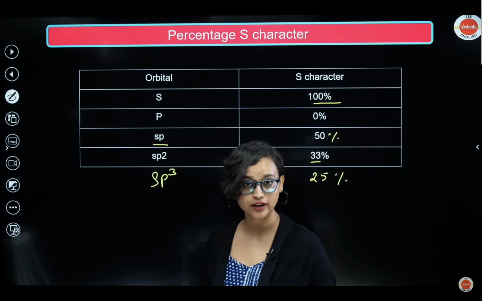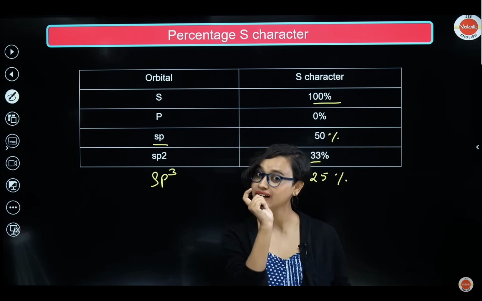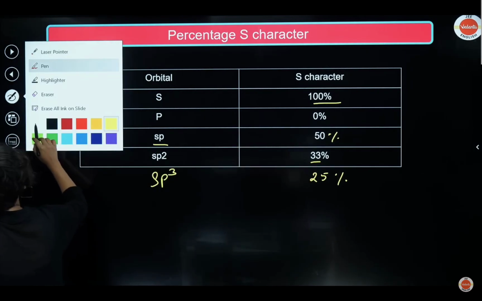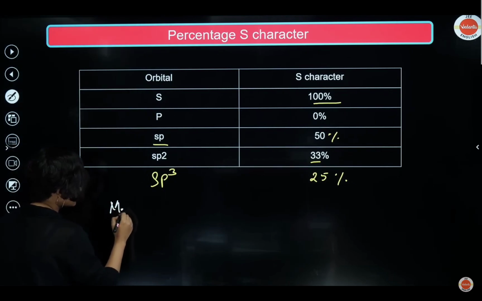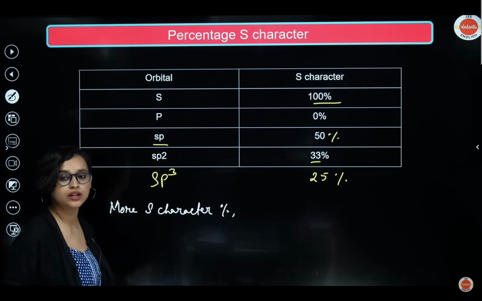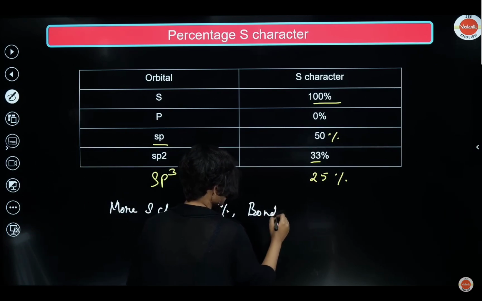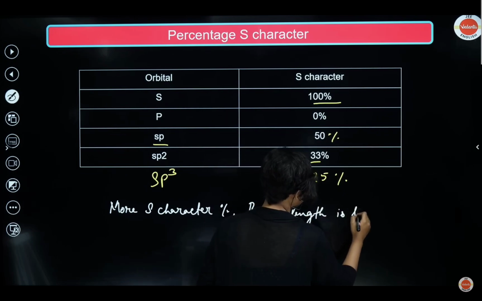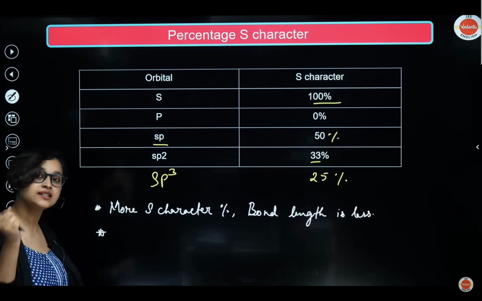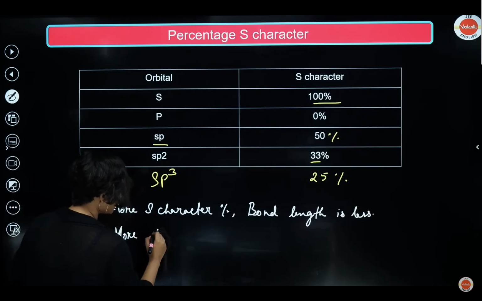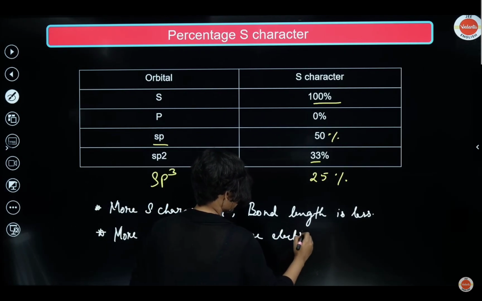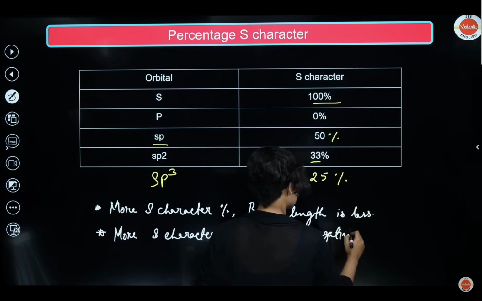Basically, here is something else you have to understand: the more the s character percent, the bond length is less. And more s character means more electronegative. So let's write it down. This is a trick that you can always use. What did I say? I said that with more s character percentage, the bond length is less. And the second point is that more s character means more electronegativity. If there is more s character, that means it is more electronegative. All right guys, get it?